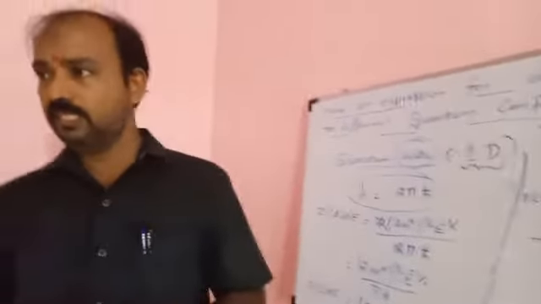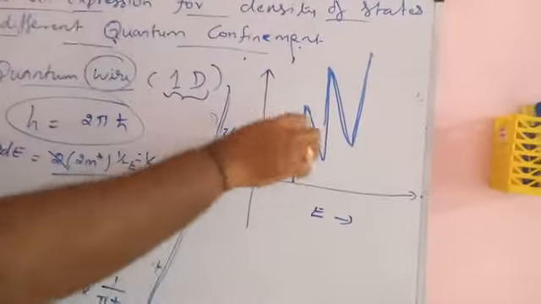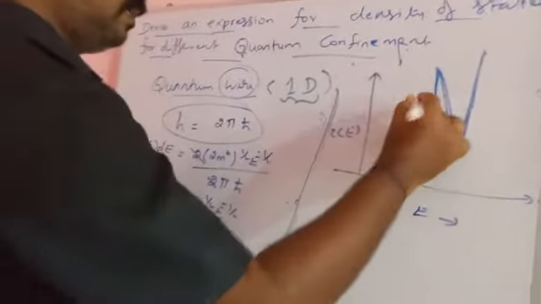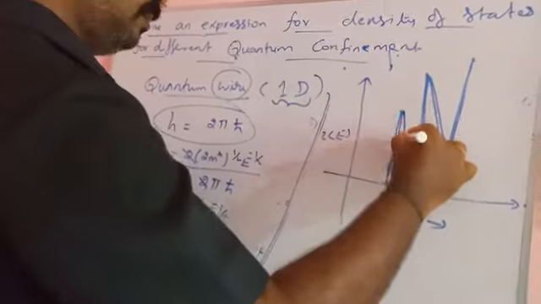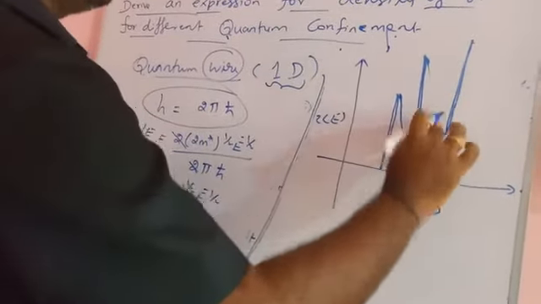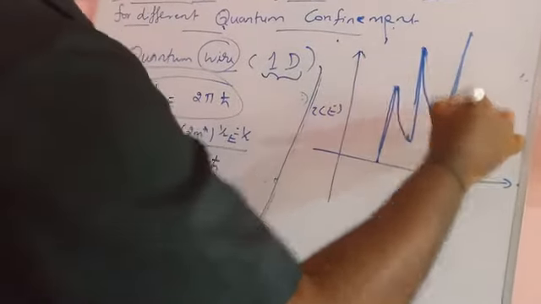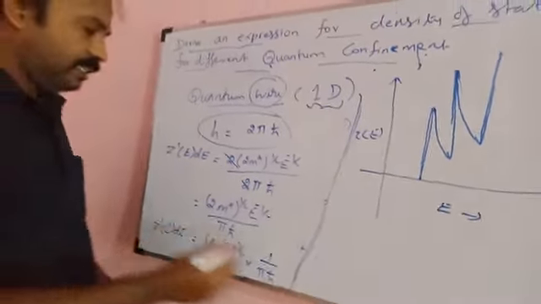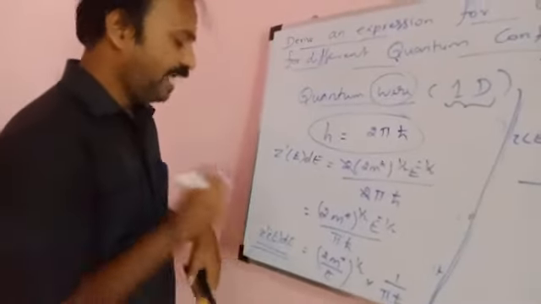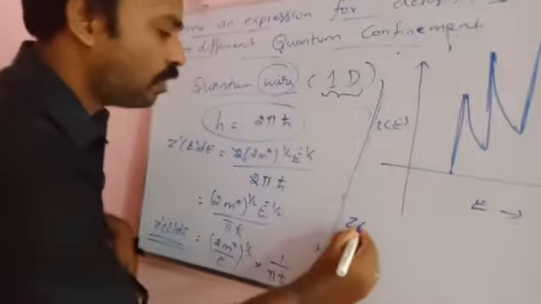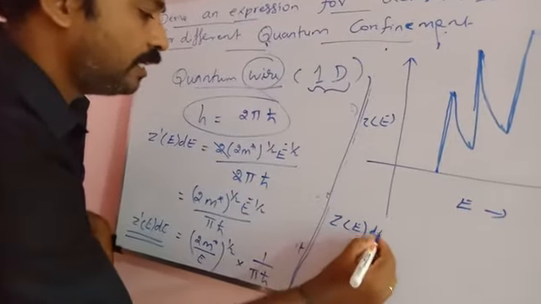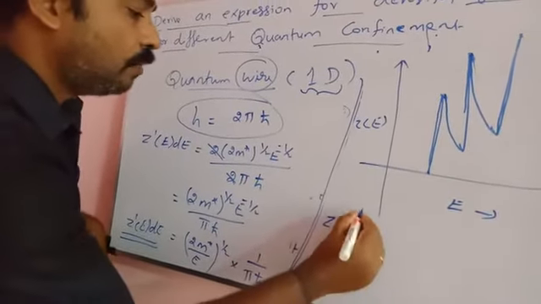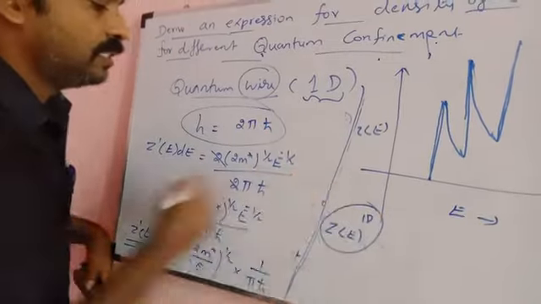Like that, the energy states are there in the particular case of one-dimensional confinement, or 1D, the one-dimensional quantum wire. Further, you can write Z of E 1D, one-dimensional.